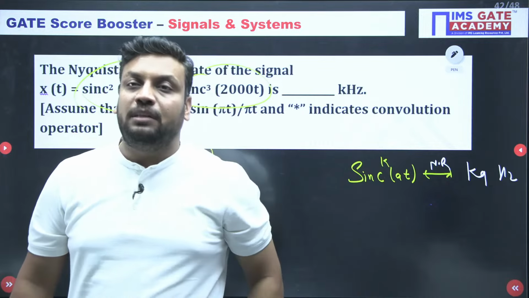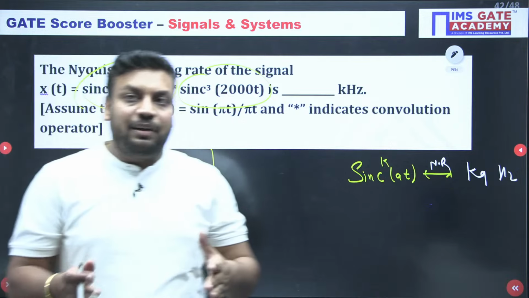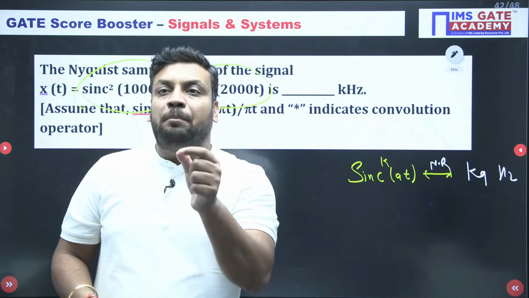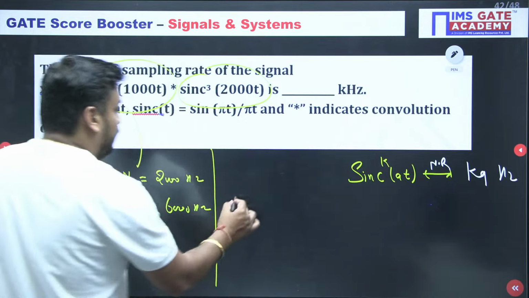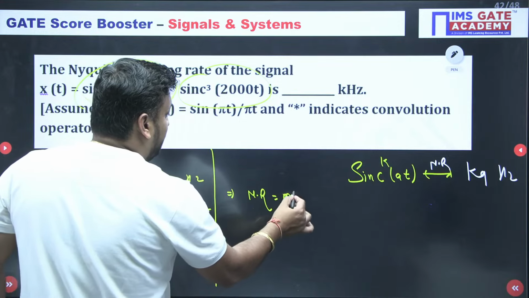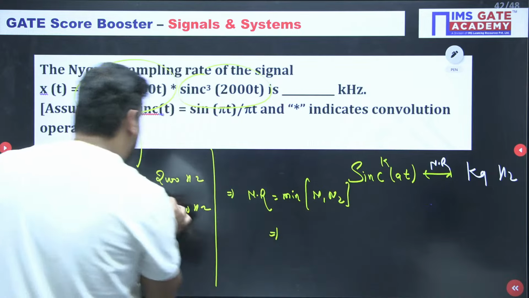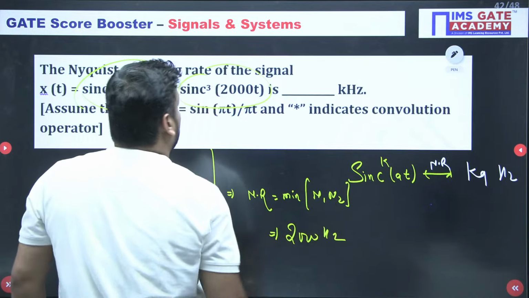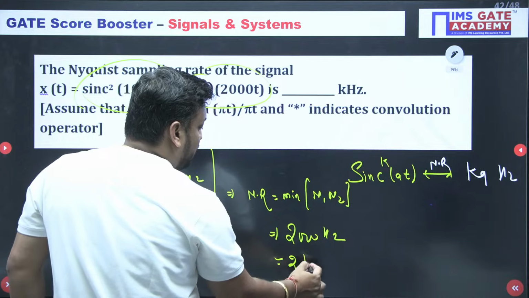Convolution in time is nothing but multiplication in frequency. And in the multiplication, when frequencies are multiplied, you will get the minimum of N1, N2. So the final Nyquist rate is nothing but the minimum of N1, N2, a minimum of 2000, 6000. So the answer is 2000 hertz, guys. It is asking in kilohertz, so you should write 2 kilohertz.